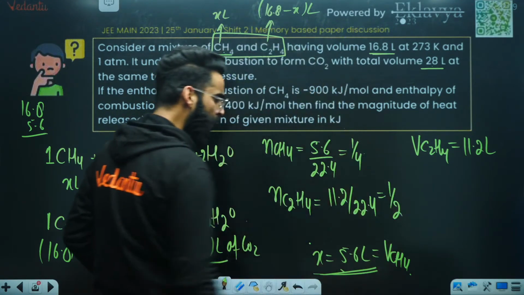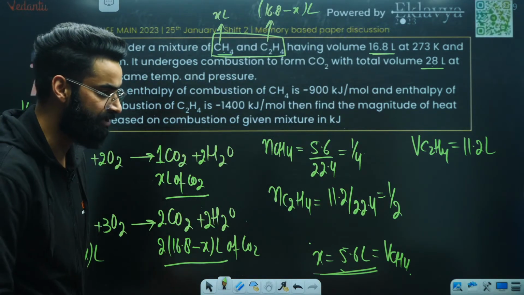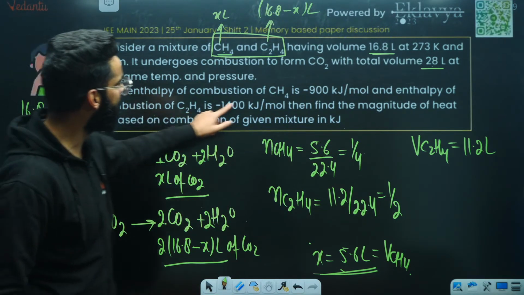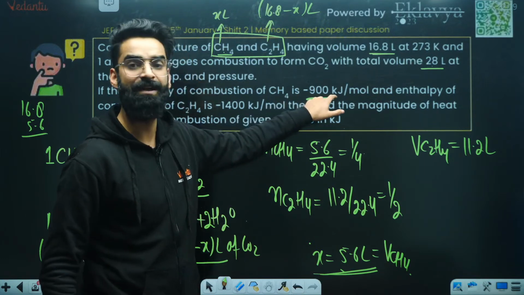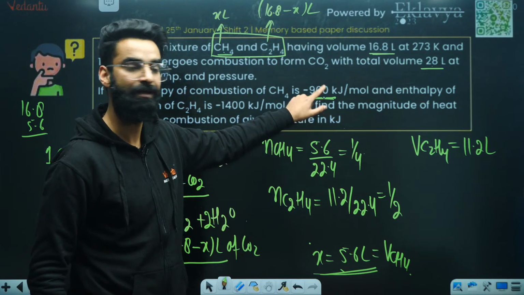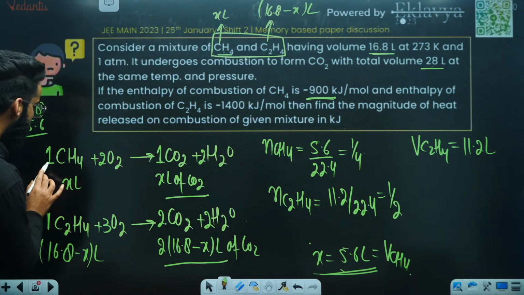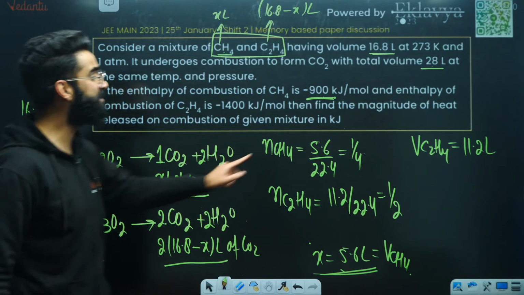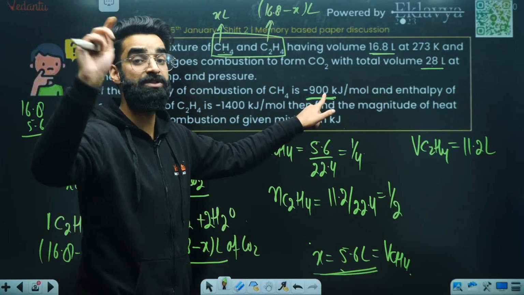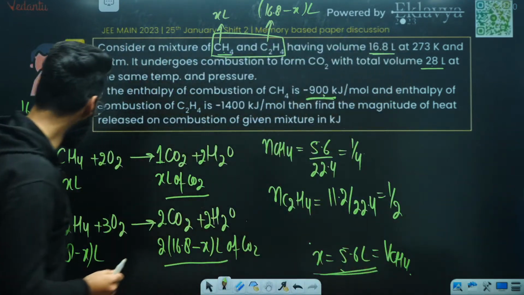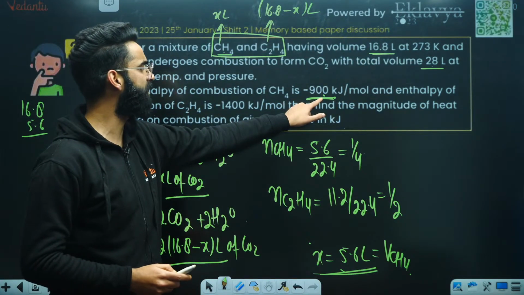So you got to know the moles of CH4 and C2H4 in the mixture, right? Now people, analyze one thing. It's given that the enthalpy of combustion of CH4 is minus 900 kilojoules per mole. What does it mean? It means when we do the combustion of 1 mole of CH4, how much heat is released? 900 kilojoules of heat is released.